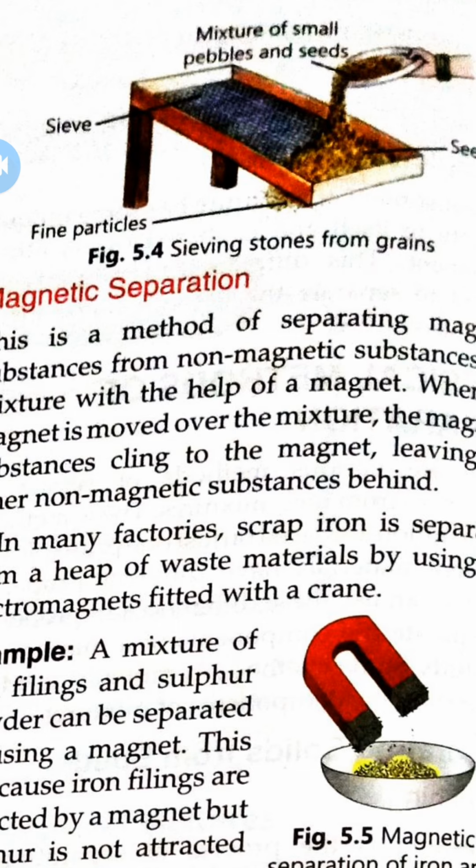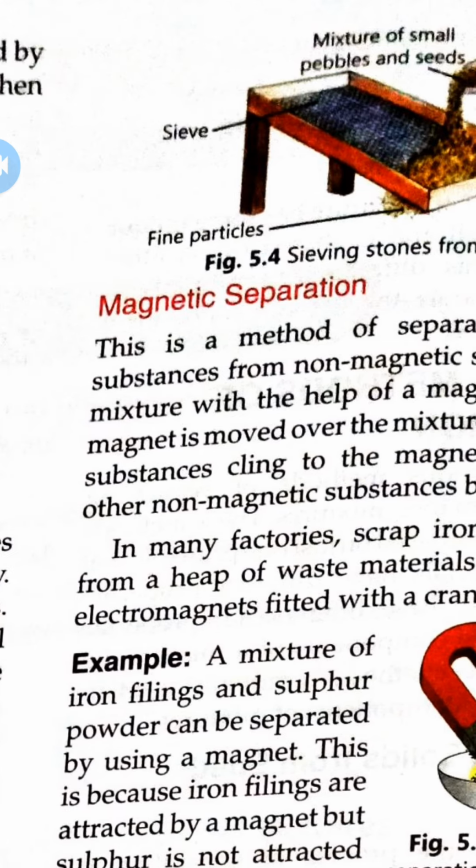Depending on the size of the particles to be separated, sieves are available with holes of different sizes. In flour mills, impurities like husk and stones are removed from wheat with the help of a slanting sieve. Slanting means tilted, a slope type. This method of separation is also used to separate pebbles from sand. Clear? That's all for today, class. The rest we'll discuss tomorrow.